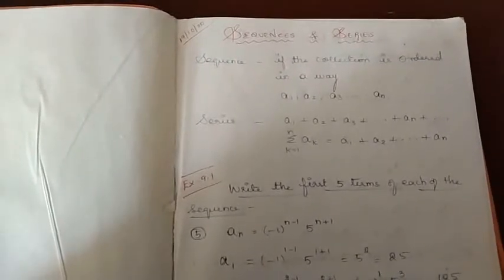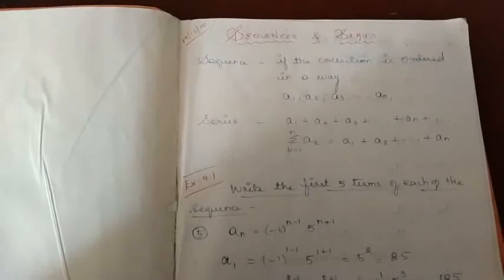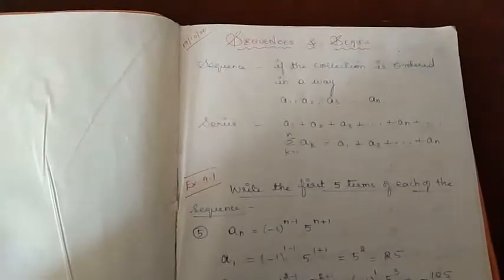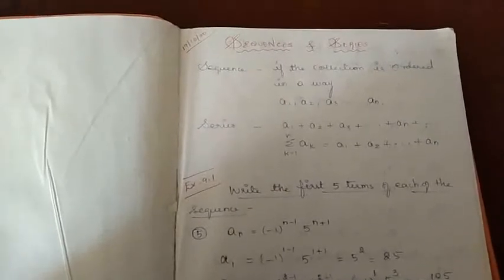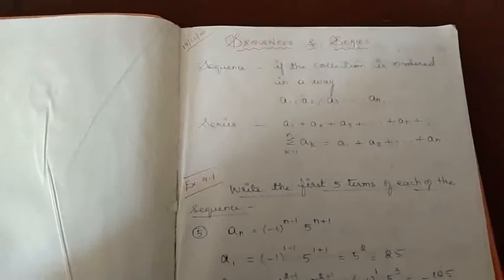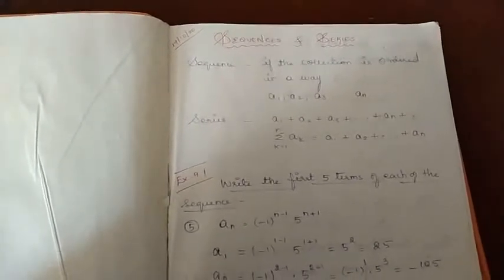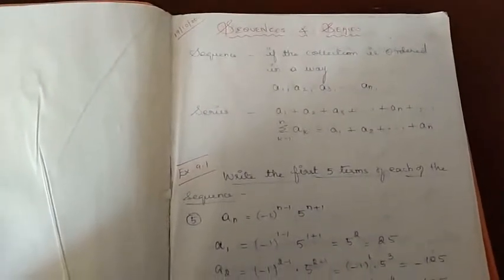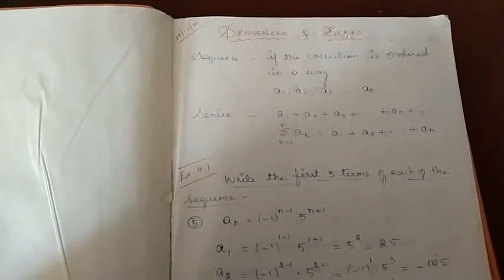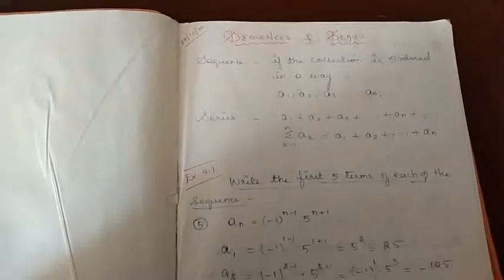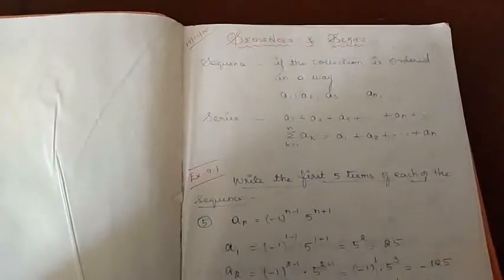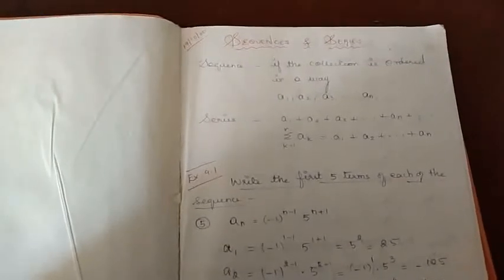First we have seen what is meant by a sequence and a few general sequences, and then we have learned a few special sequences like arithmetic progression, AP, which we have learned in our lower classes. So we just brushed up the concepts in this chapter. Then we have learnt what is meant by GP, geometric progression. Then we have seen AM, arithmetic mean, and GM, geometric mean, and their relationship.